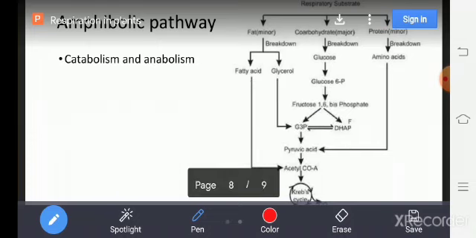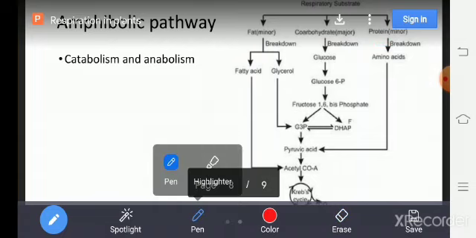These are the respiratory substrates: fats, carbohydrates and proteins are the three major respiratory substrates. Next, let's see one by one.